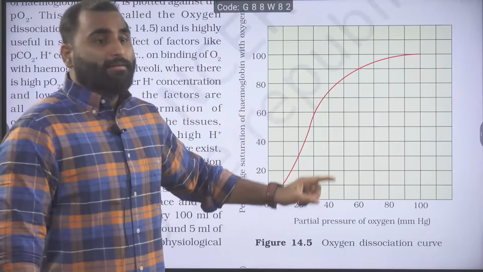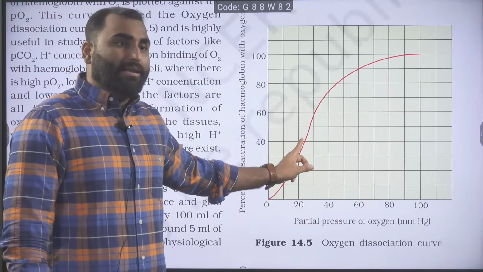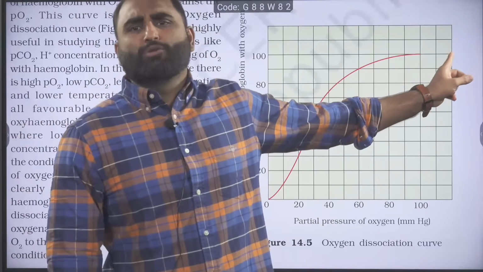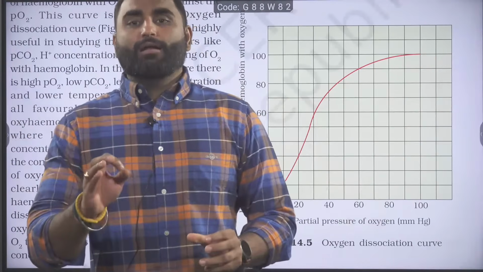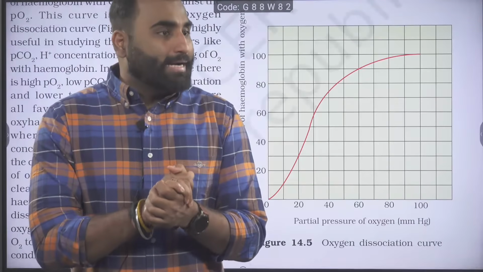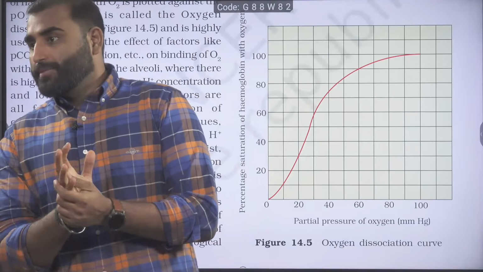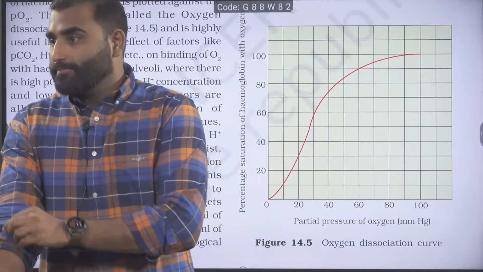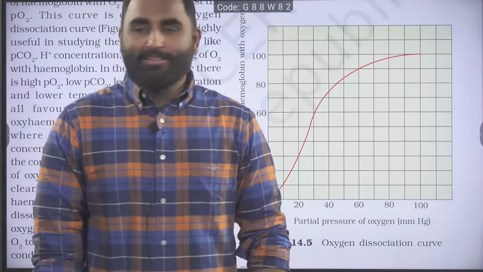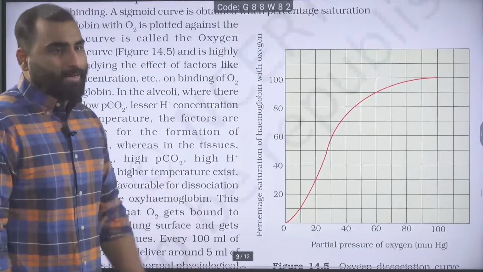So initially we have a slower rate, and then after that it accelerates, and then we get an asymptote stage or a plateau state when all the hemoglobin molecules are completely bound with oxygen. Are we clear with this? Okay? So you are getting an S-shaped curve.